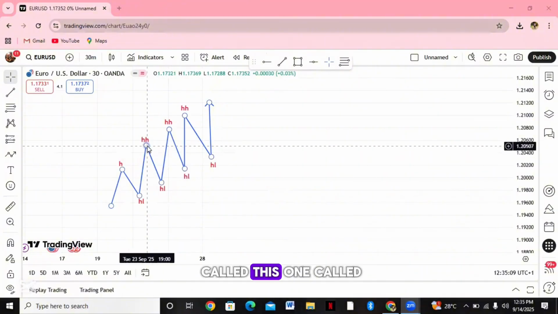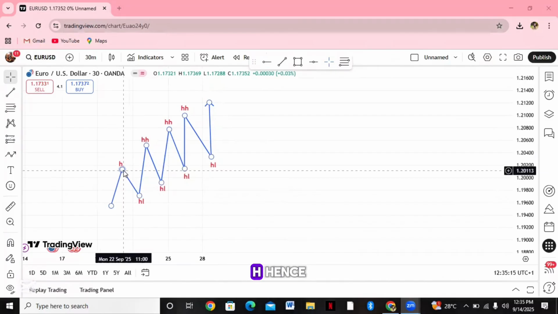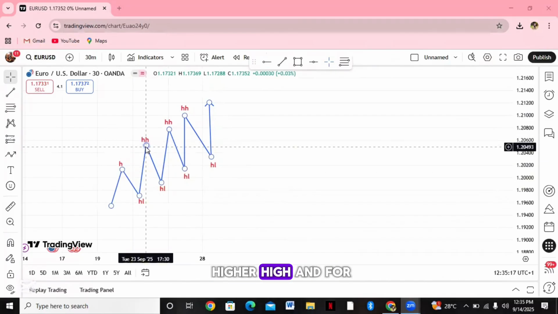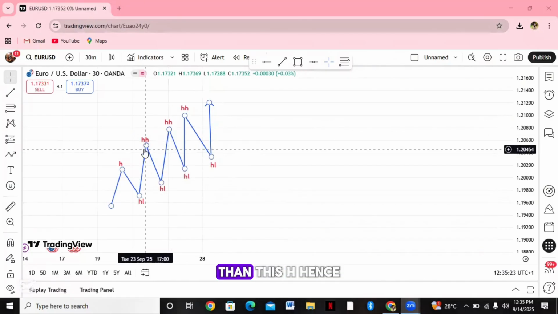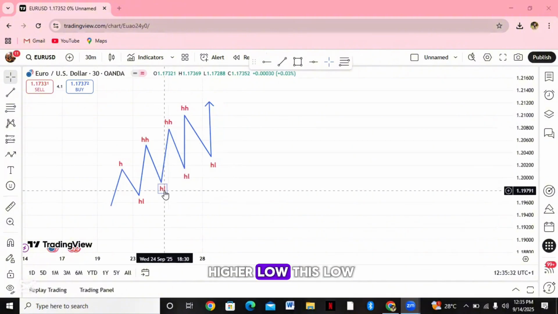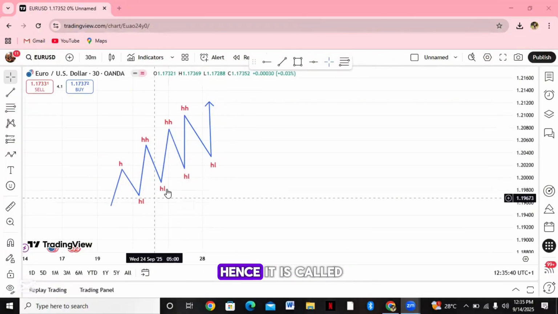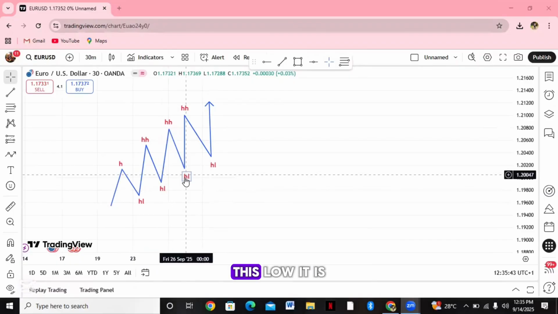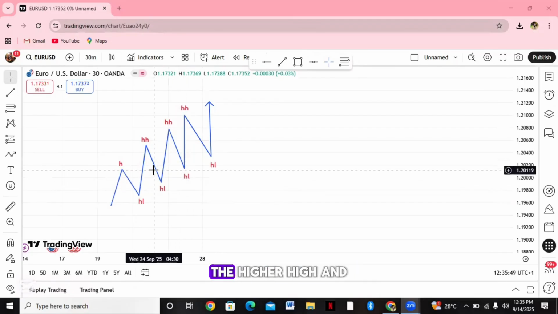Why is this one called a higher high? The reason being that this high is higher than this high. Hence, it is known as the higher high. And for this high, looking at it, it is higher than this high. Hence, it is also known as the higher high, because it is higher than the previous high. Looking at the higher low, this low here is higher than this low. Hence, it is called the higher low. This low is higher than this low. Hence, it is called the higher low. That's why we have the higher high and the higher low.